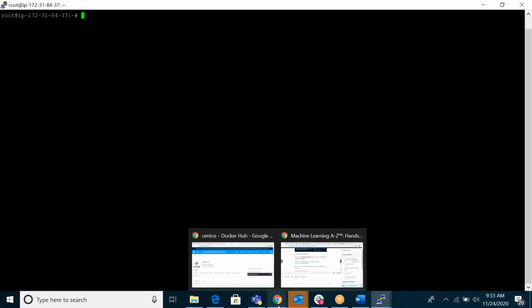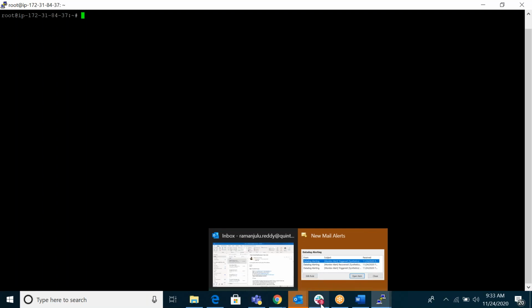So Chandra is asking, in one container, can you have multiple images? For example, in your laptop, can you run multiple OSs at the same time, Windows and Linux? No, it's not possible. Here also it's the same thing. But in your laptop, at the same time, you can run multiple applications: Internet Explorer, Google Chrome, my Outlook, my Slack, my Teams.